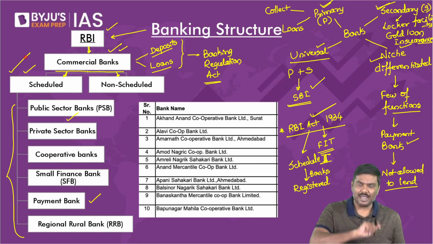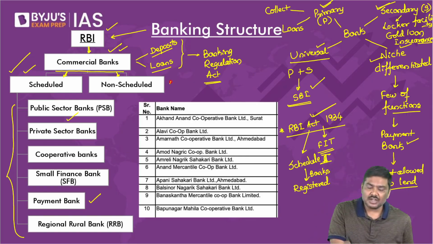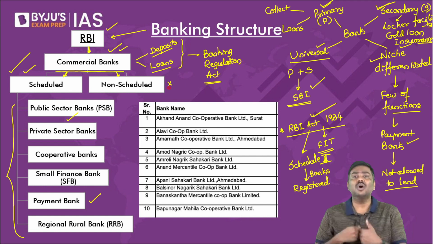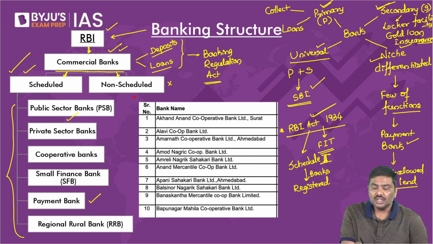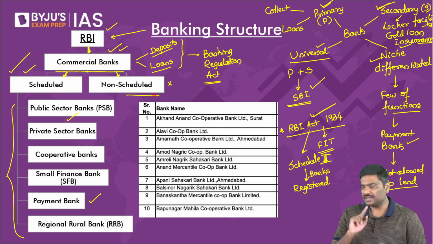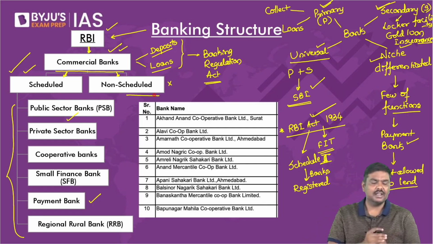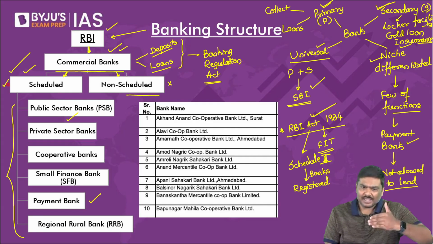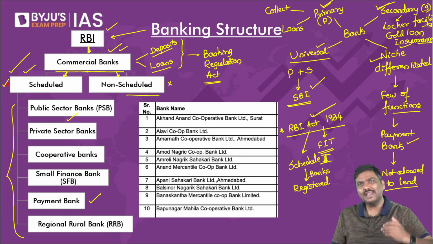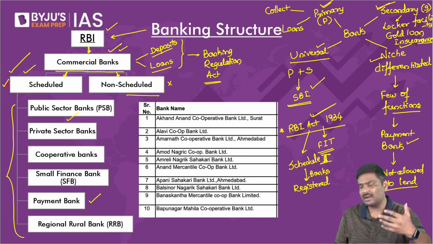And those banks which are not registered under Schedule 2 of the RBI Act are called non-scheduled commercial banks. And basically the difference is that scheduled commercial banks can always approach RBI and keep on borrowing from RBI.